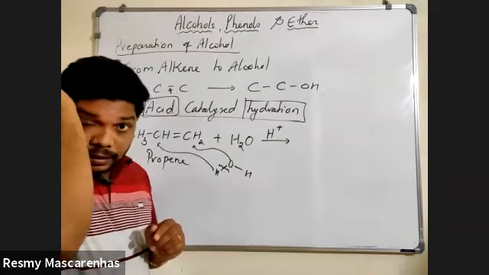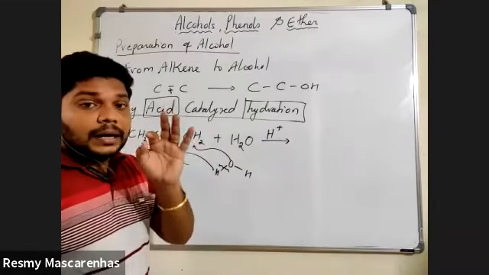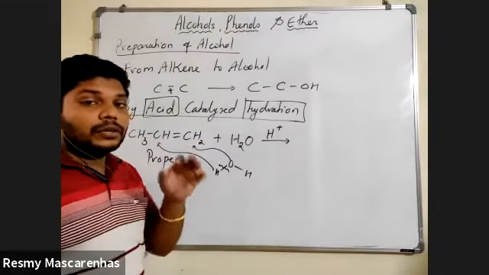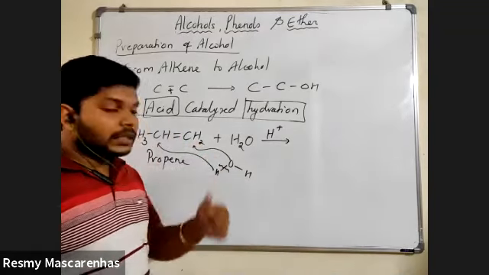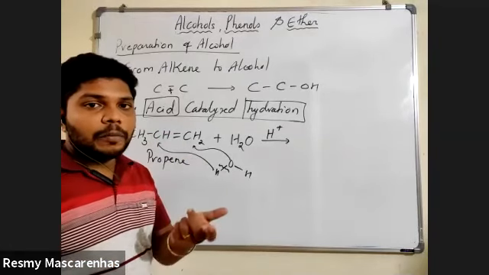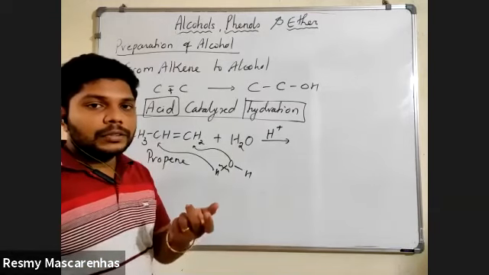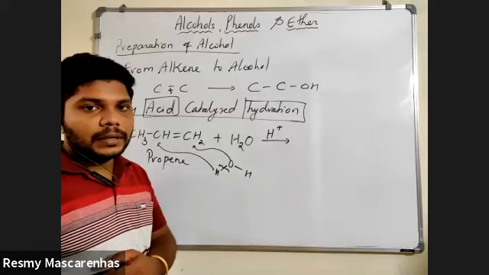To answer that, you need to remember that with asymmetric alkenes this reaction follows Markovnikov's rule. Now what does Markovnikov's rule say? The negative part of the molecule goes to the carbon with fewer hydrogens or more hydrogens? Less number of hydrogens.